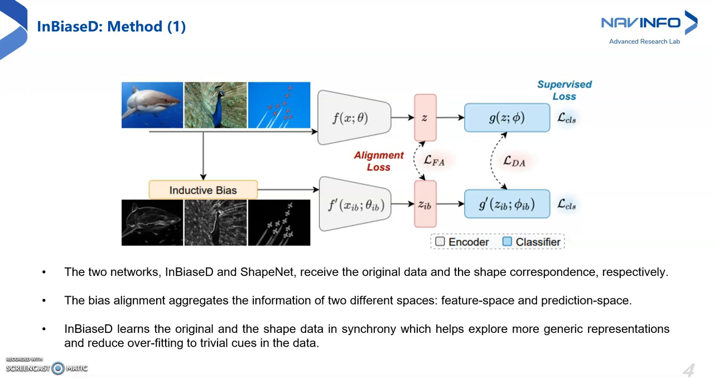Our method involves two networks. One receives the original RGB data and the other receives the corresponding shape information, respectively. We train the two networks in synchrony and introduce a bias alignment objective to align the two networks. The bias alignment objective provides the flexibility to the network to learn on its own input but also align with its peer network. This happens in two spaces, the feature space and the prediction space. Hence, InBiaseD learns both the original and the shape data, which helps in exploring more generic representations and reducing overfitting to trivial solutions.